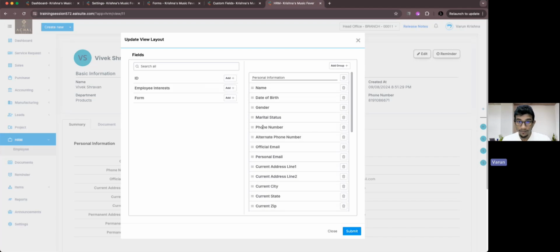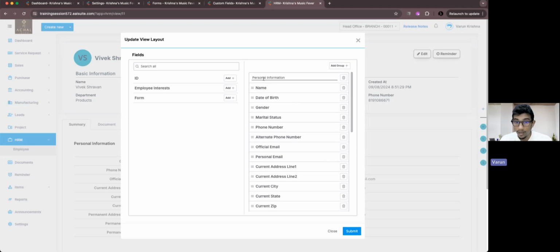So you can click on it. A pop-up comes up, and there's a reason why I showed you the forms feature earlier, because forms had a similar kind of UI. Here, the employee interest form field is not added. I was quite sure that everybody was wondering, we already provided data into the employee interest field, then why is it not present here? So right now we have the option to update the view layout. That is a new update.